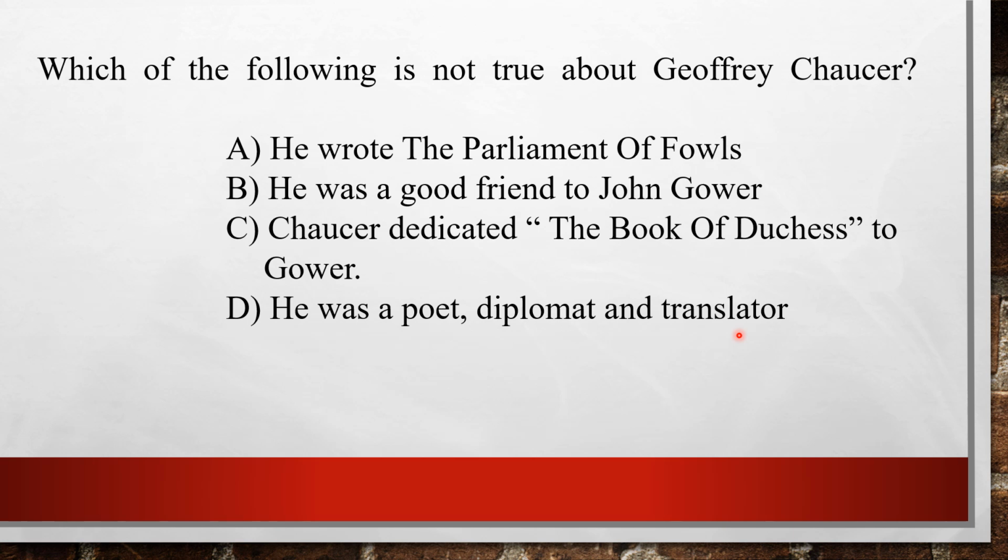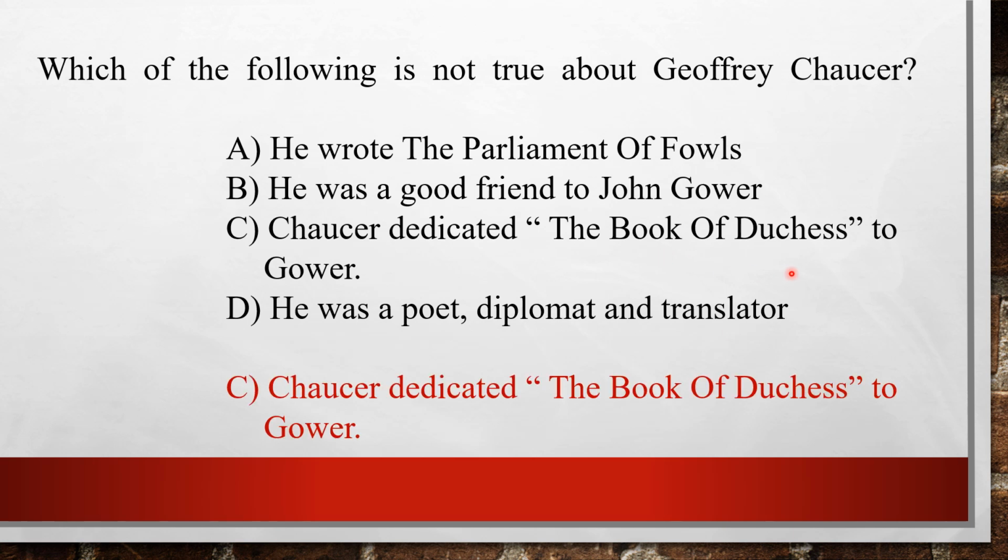The answer to this question is: Chaucer dedicated the Book of the Duchess to Gower, which is not true. He dedicated a work to Gower, but it's not the Book of the Duchess. Do comment below which work he dedicated to John Gower. The first option, he wrote the Parliament of Fowls, is true, and he was a good friend to John Gower, which is also true. And he was a poet, diplomat, and translator, which is also true about Geoffrey Chaucer.